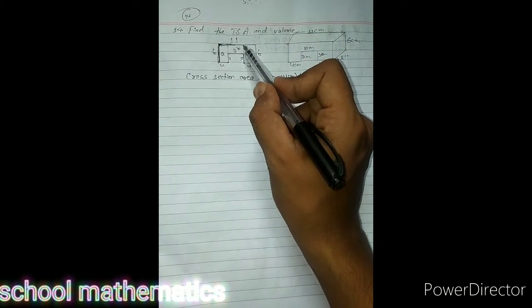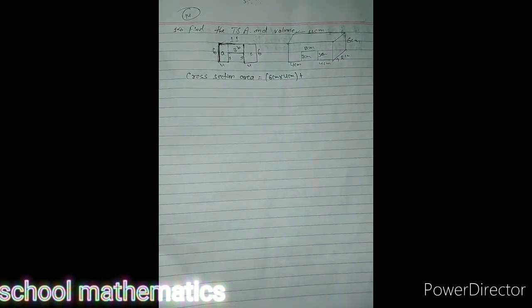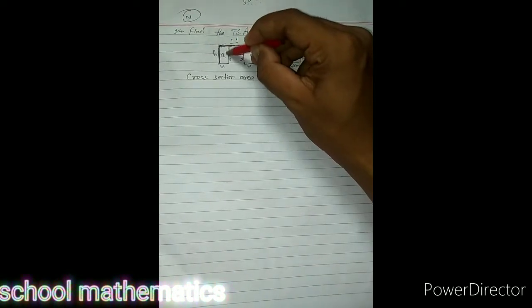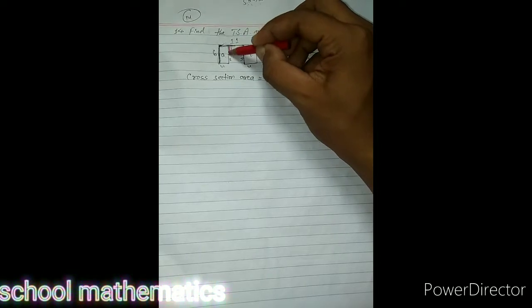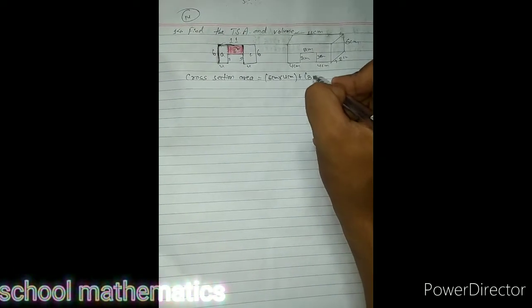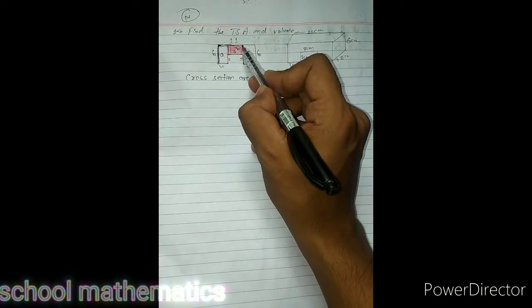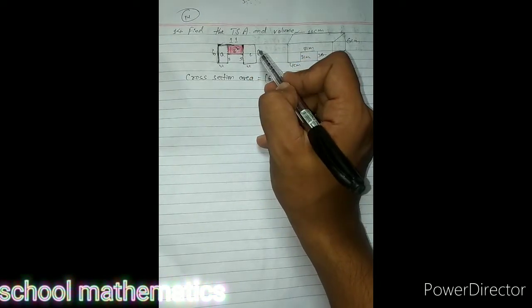Plus B, this is 3. Now what is the length? This is total 6, lower part is 3, so this is also 3. So what is the area of this B part? 3 into 3, because this length is given 3, this also 3, because lower part is 3 and altogether it is 6.